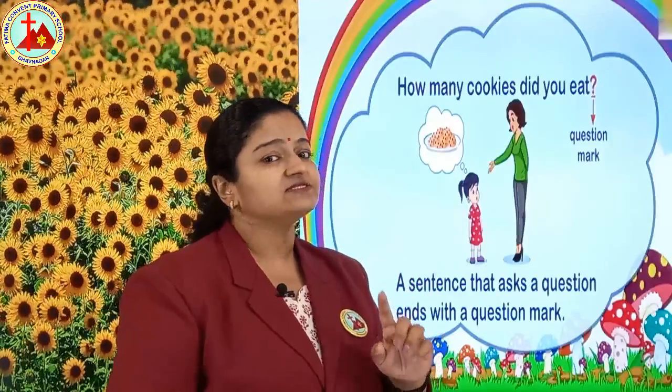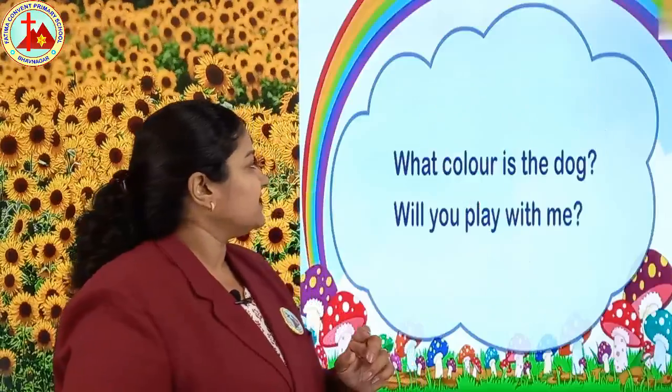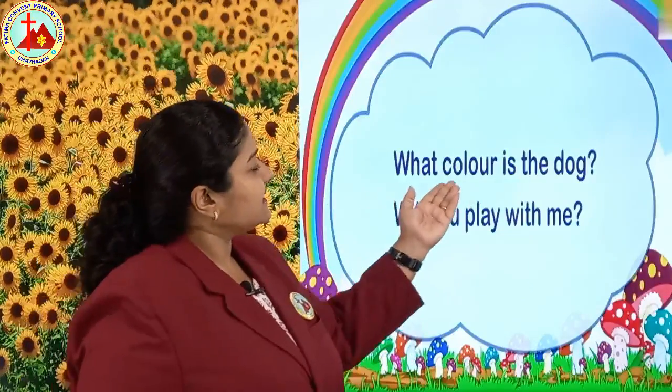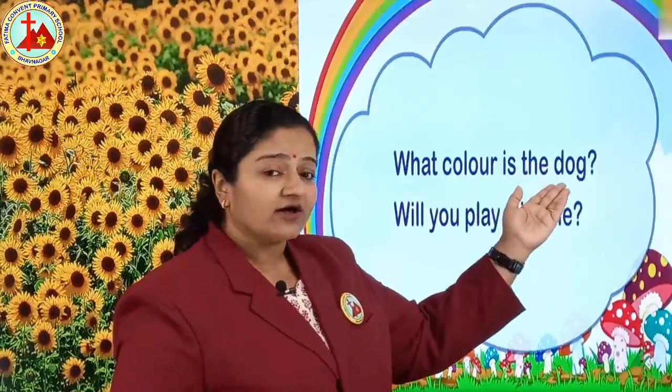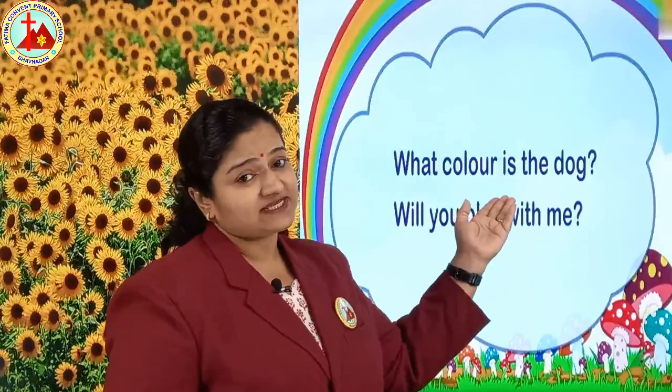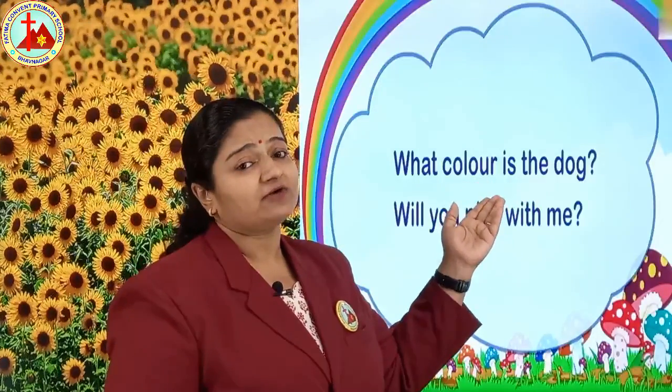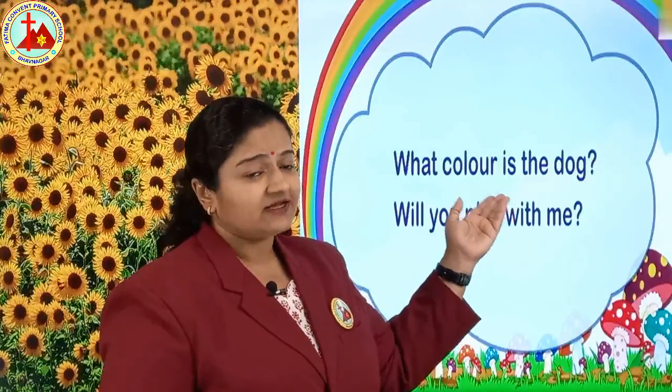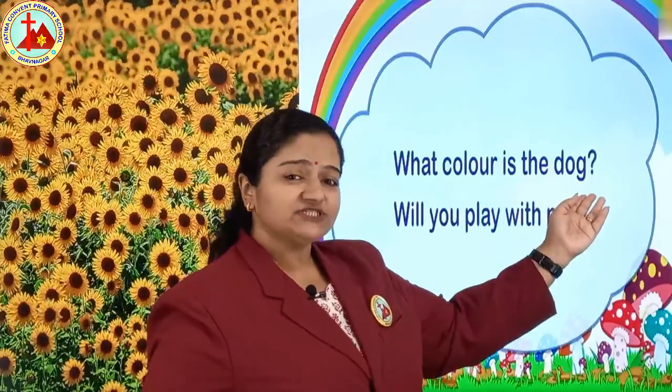Only question mark. Other sentences, normal sentences, you have to put a full stop. Let's see the next one. What color is the dog? Now here in this sentence they are asking about the dog's color. That's why they put a question mark.